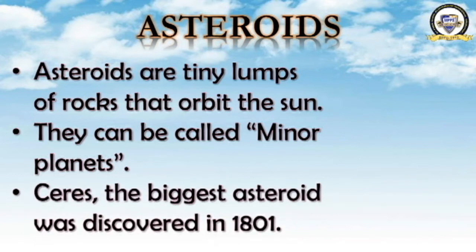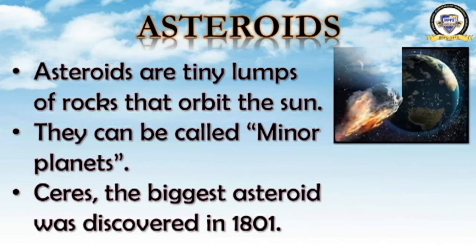Ceres, the biggest asteroid, was discovered in the year 1801. What are asteroids? Asteroids are tiny lumps of rock that orbit the sun. They move around the sun. They can be called minor planets. And Ceres was the biggest asteroid discovered, in 1801.